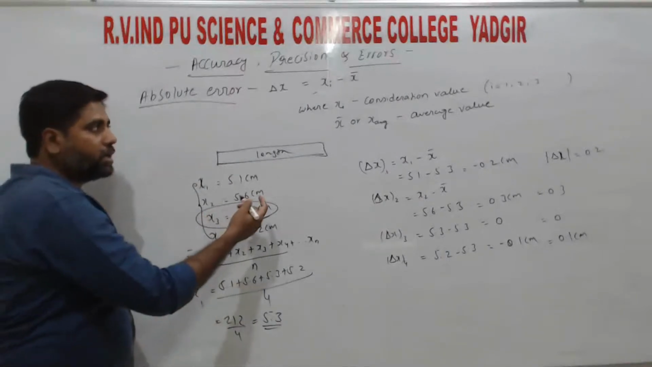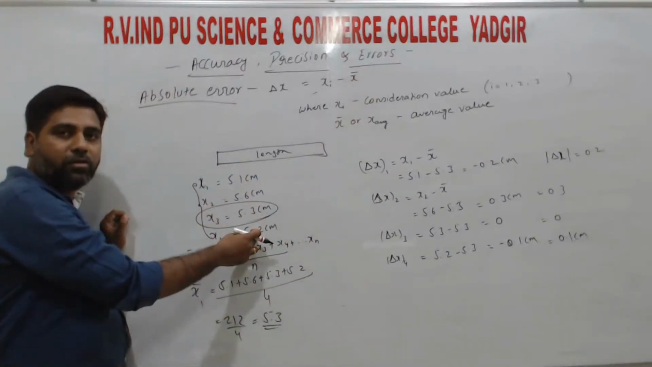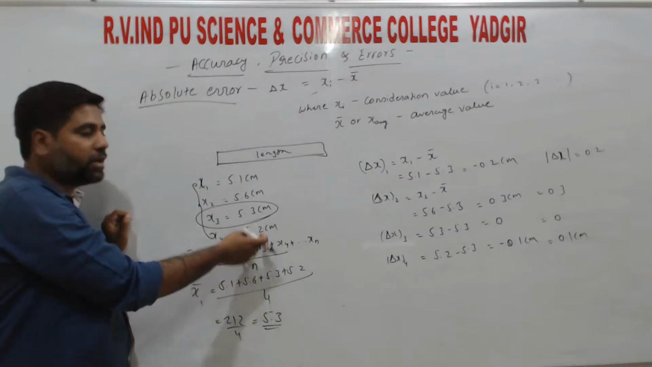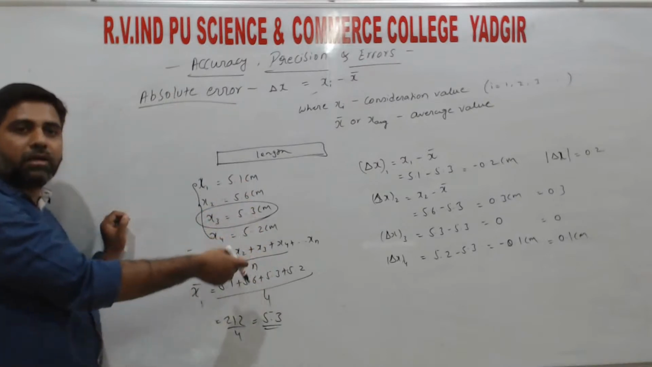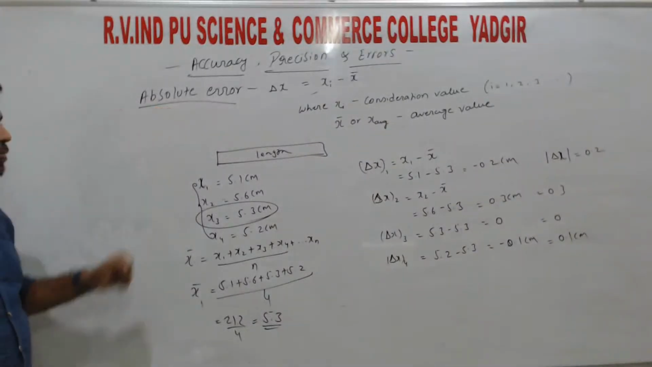Our reading minus mean value, right? So mean value is the sum of all the values divided by the number of times, right? So 4 if it was 4, 3 if it was 3, right? So that is the absolute error, right?